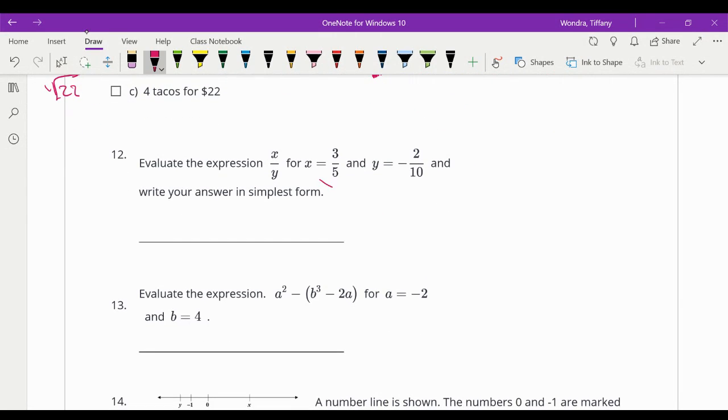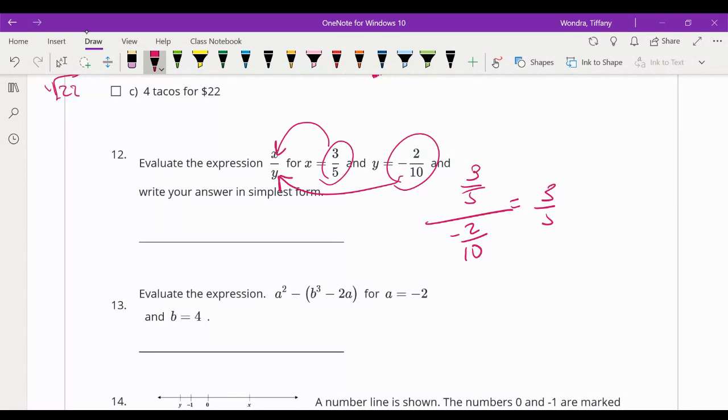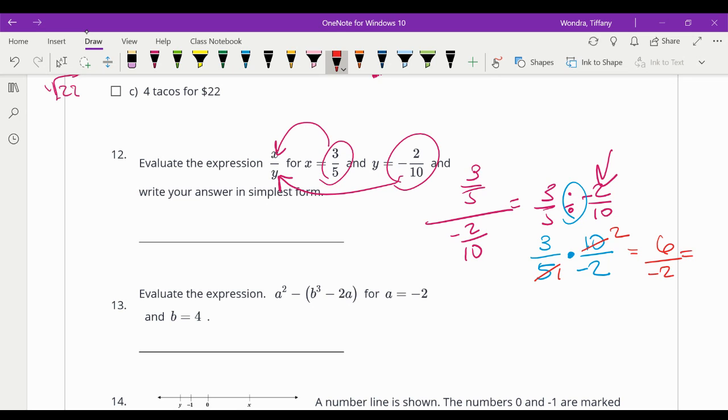Okay, this says if x is 3/5, and we're going to sub that in there, and y is negative 2/10, then I have 3/5 over negative 2/10. I can write that sideways to make that much easier. And if you want, you could even reduce that fraction right now if you would like. You don't have to, but you can. So that would be 3/5 times 10 over negative 2, because when you divide with a fraction, you flip the second fraction, or take the reciprocal. Divide by 5, and we get 6 over negative 2, which equals negative 3.